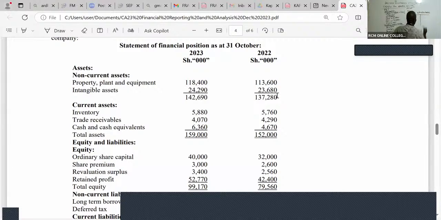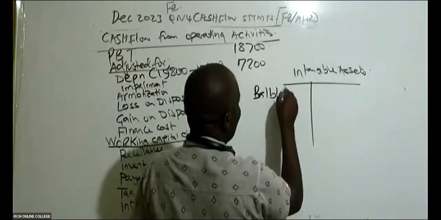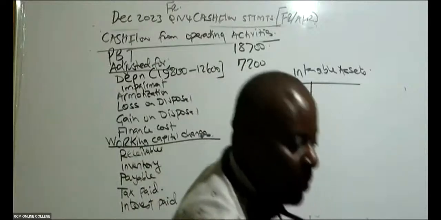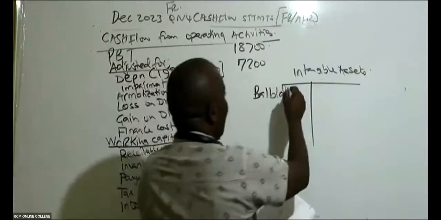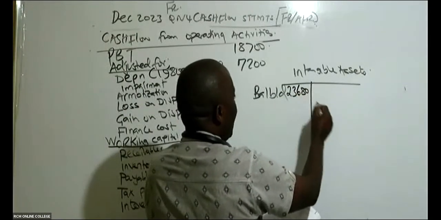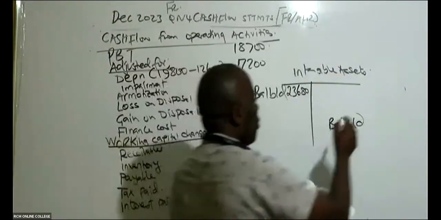So I can see intangible assets. The 2022 is the brought down. Remember, 2022 is the brought down. 2023 is the carried down. This being an asset, I know that this intangible 23,680 will be debited, because this is an asset you debit. So balance brought down that I have here in my intangible is 23,680. And then I have balance carried down.